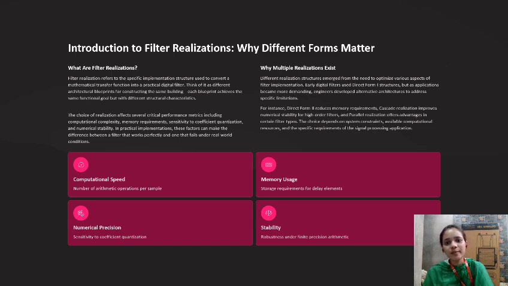Different realization structures emerged from the need to optimize various aspects of filter implementations. For instance, direct form 2 reduces memory requirements, cascade realization improves numerical stability for higher order filters, and parallel realization offers advantages in certain filter types. So the choice depends on the system constraints, available computational resources, and hardware.